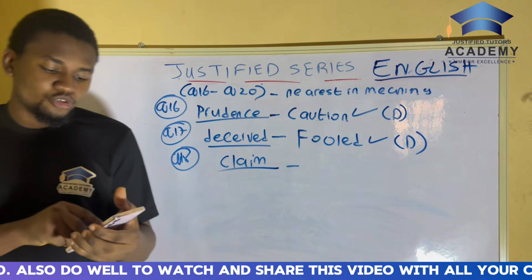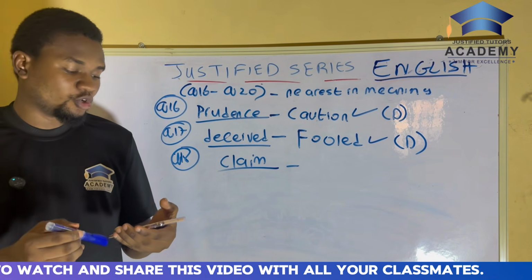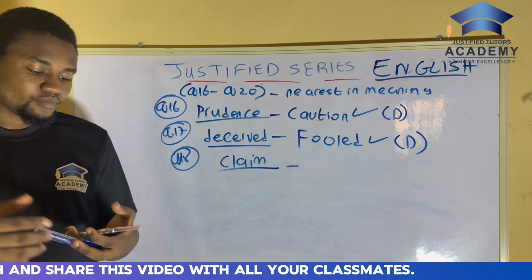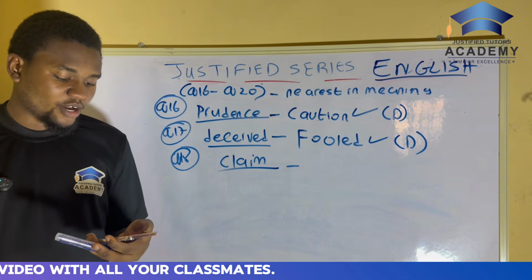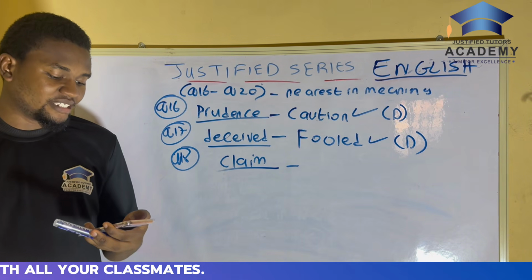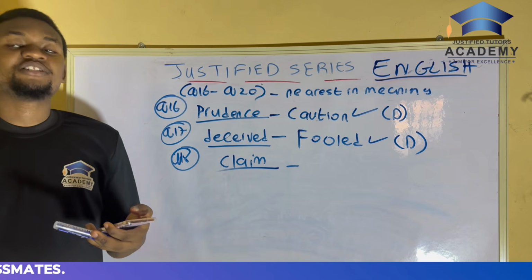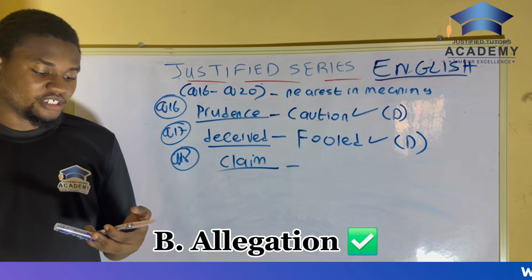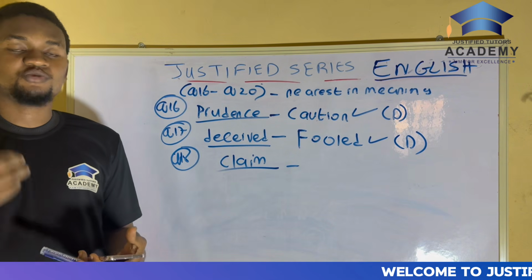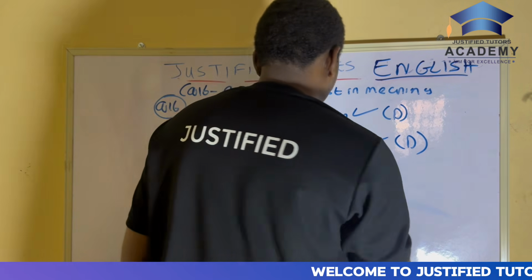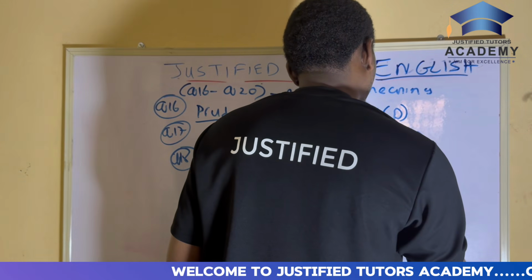In this context, it refers to an assertion of the truth of something. Is it A, contention? B, allegation? C, summons? D, pronouncement? The correct answer is B, allegation. Claim and allegation are words with similar meanings. So the correct answer is B. Are you getting me? This one is not difficult at all. It is very, very simple.